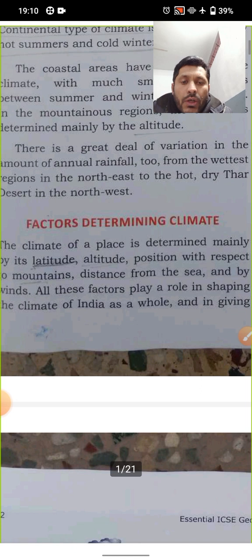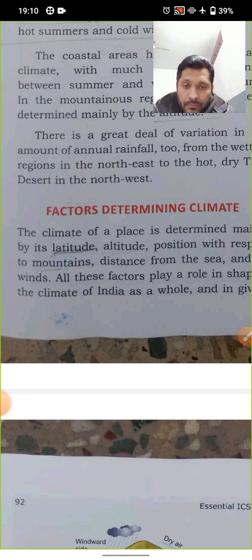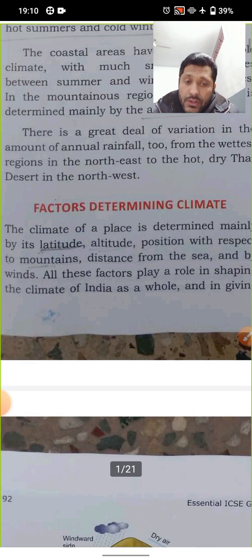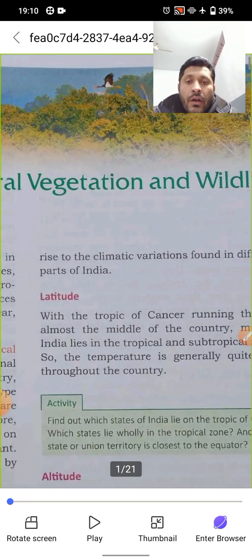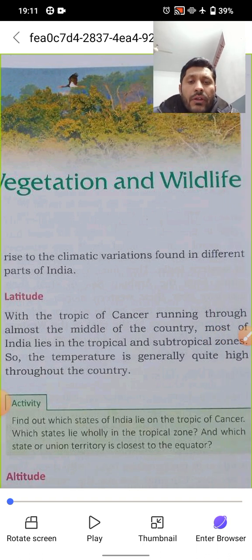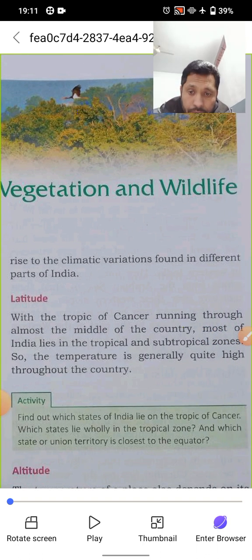The climate of a place is determined mainly by its latitude, altitude, position with respect to mountains, distance from the sea, and by winds. All these factors play a role in shaping the climate of India as a whole and in giving rise to the climatic variations found in different parts of India.